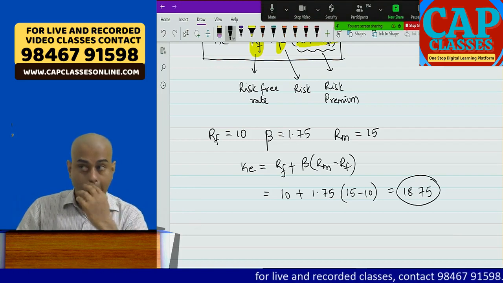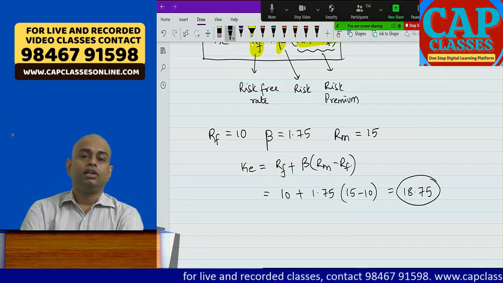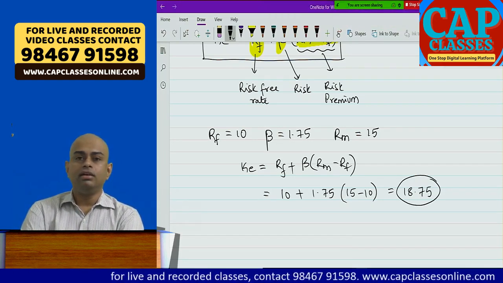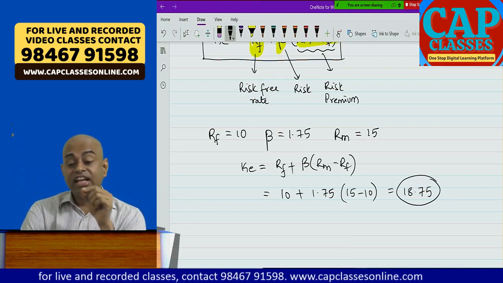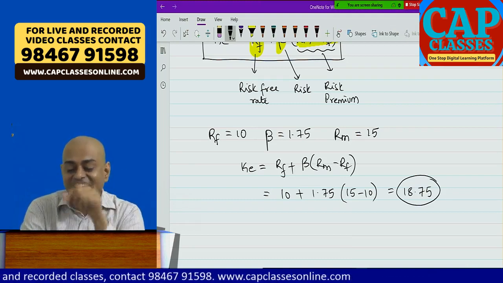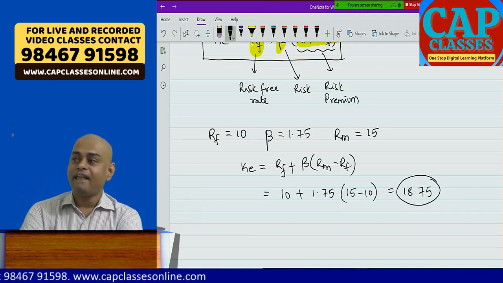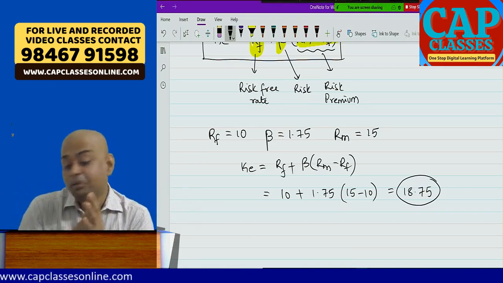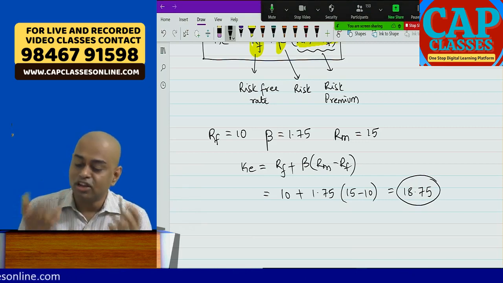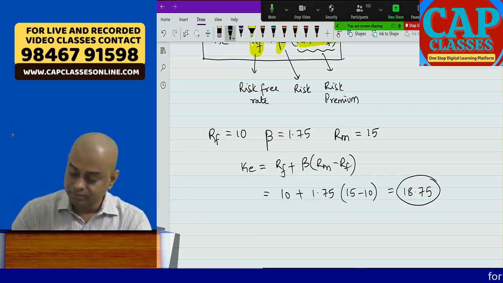That's it. Will they give this in the exam? This is an examination problem. This is given for 4 marks. Easy, no? Easy. But look at the concept, how beautiful the concept is and how easy the problems are.